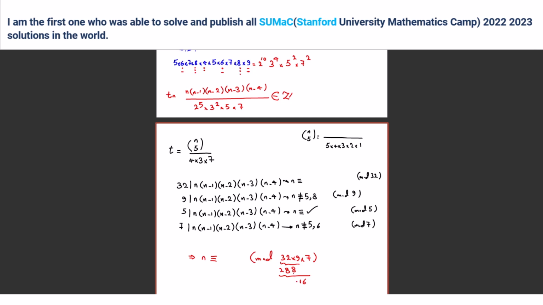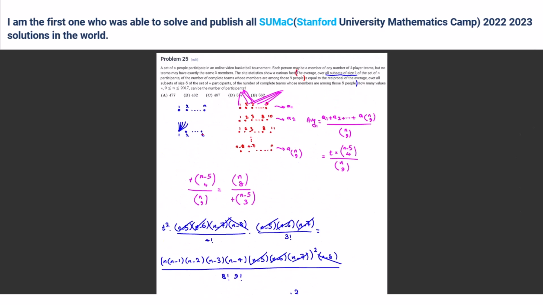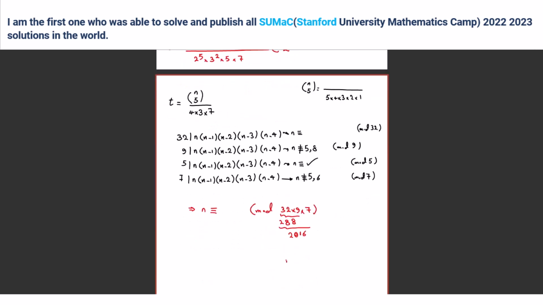Yes, 2016, right? So the problem says n is from 9 to 2017, right?